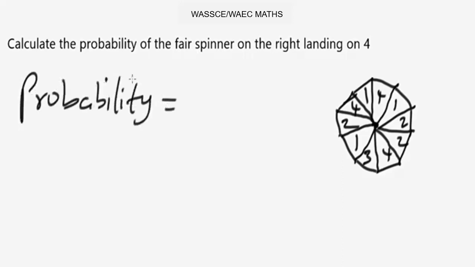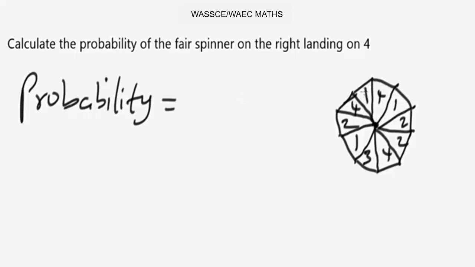Now, the probability of the first spinner on the right landing on 4 will be the number of ways for it to happen over the total number of possible outcomes. So this is the spinner.